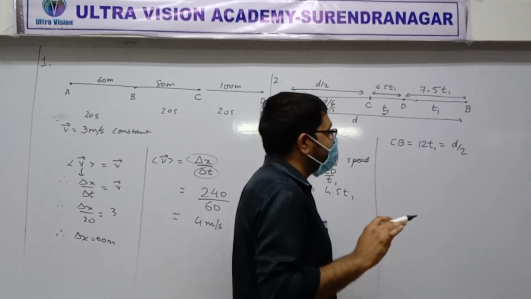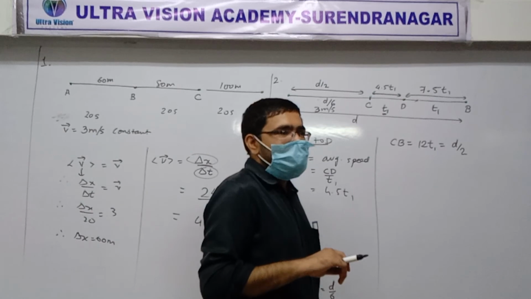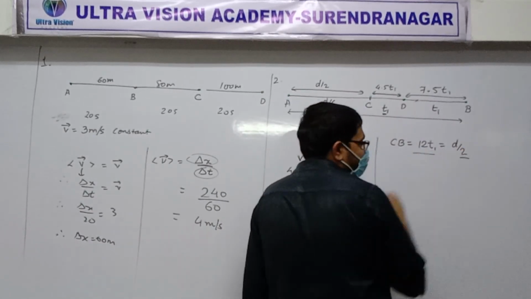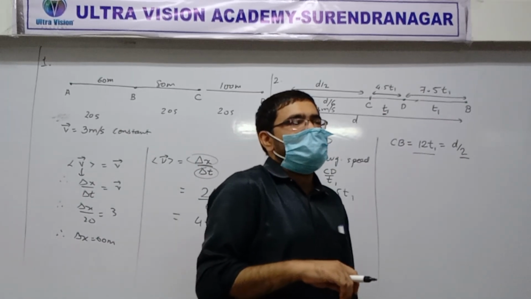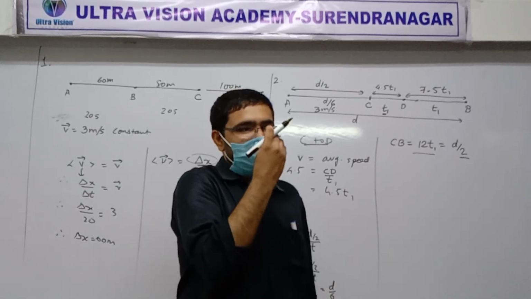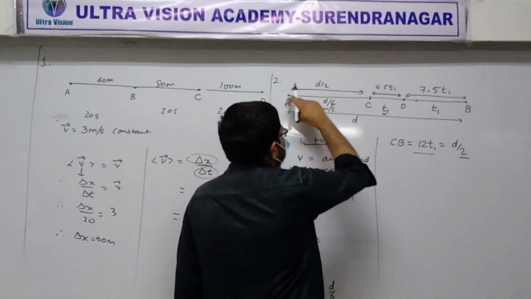This is not my question. My question is this. Why D by 2? A to C and C to B are... Yes. A to B is D. This is half.